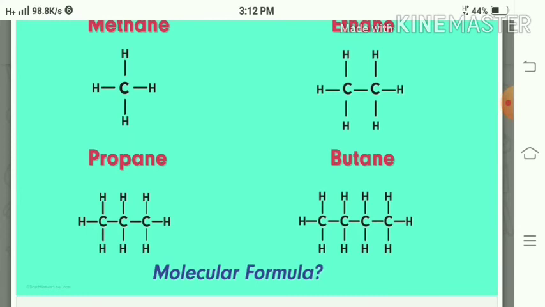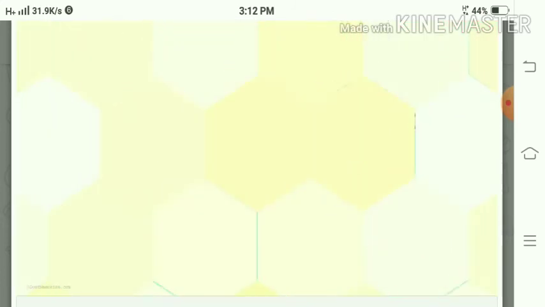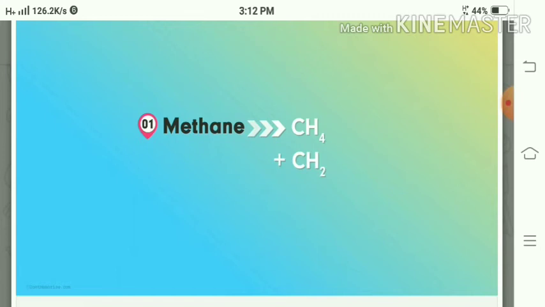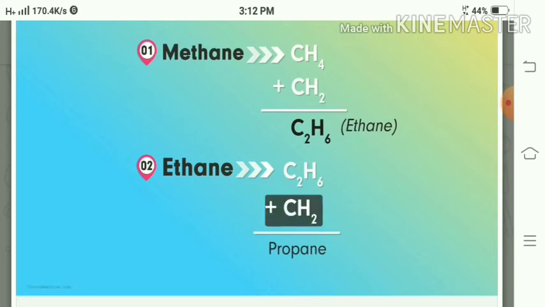If we see their molecular formulas, methane is CH4, ethane is C2H6, propane is C3H8 and butane is C4H10. Thus, after addition of a CH2 group to each compound in succession, we get the next compound. Methane CH4 plus CH2 gives ethane.